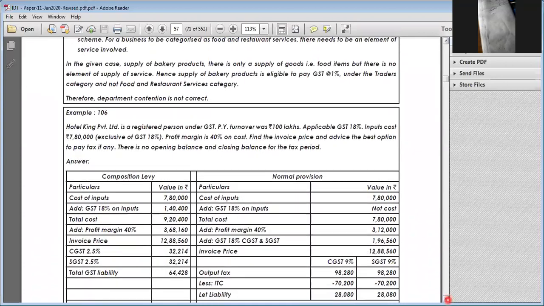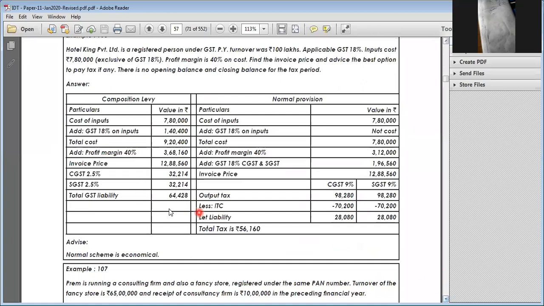Next one, again, Hotel King Private Limited, a registered person under GST. Previous turnover 100 lakhs, GST 18%. Input 7.8 lakhs exclusive of GST. Profit margin 40% of the cost. Find out the invoice price, etc. They are just giving some values, some differences. You have to compute accordingly. The composition levy is given here as a normal provision, so you have to compute accordingly.